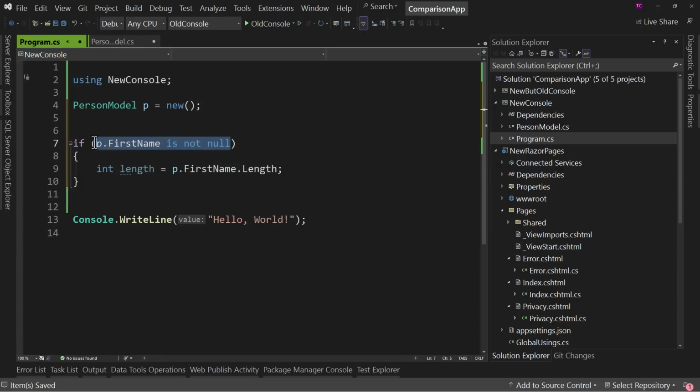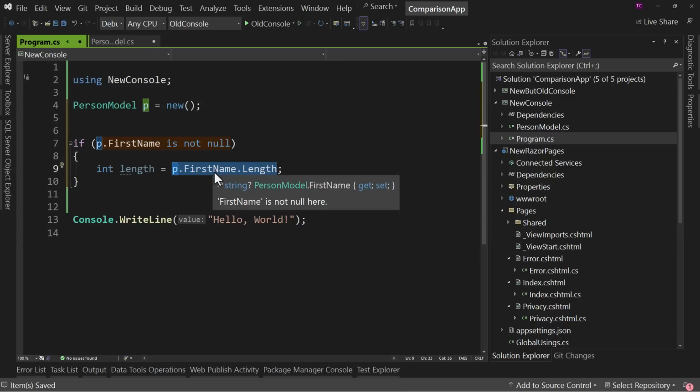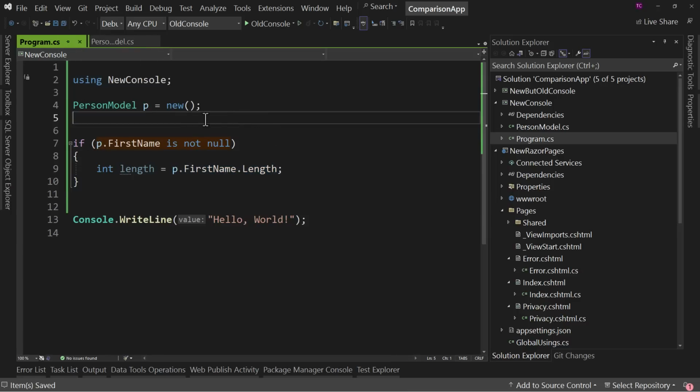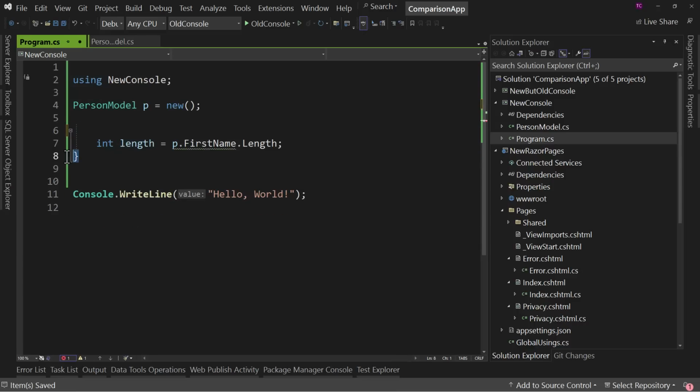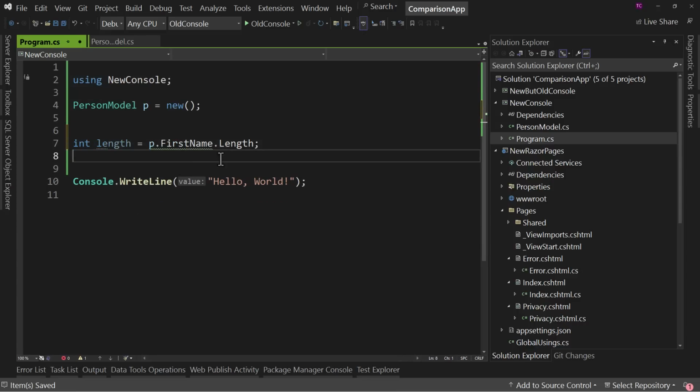I know that you've done a null check right here. Therefore, the only way this code runs in here is if it's not null. So it's telling us, hey, we're good. You've done your check. You've made sure that I'm going to be protected. But if we don't do that, it's going to warn us to make sure that we check these things, because this right here, now it's pretty obvious right now because we're all in line, but this right here is something that crashes a lot of applications because it's just that one time you forget, oh yeah, that's right, the first name could be null, and then you crash your application.